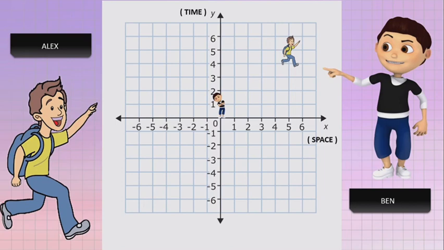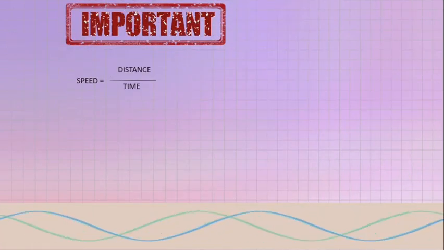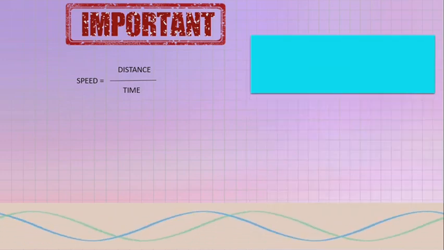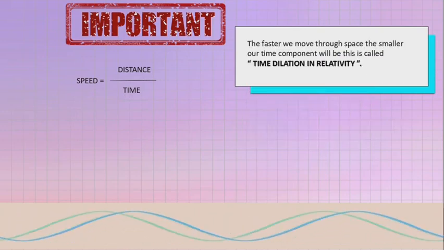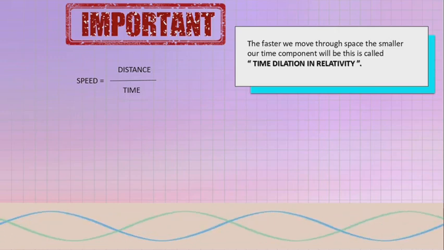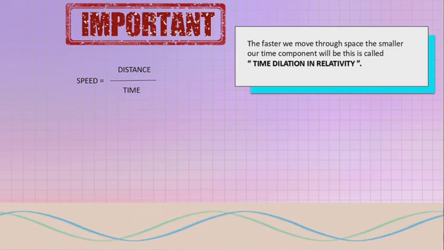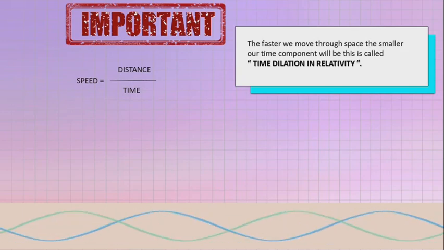But they observe that the time for Alex slowed down compared to Ben's time. In this part, relativity explains and helps us understand how motion looks from different perspectives. Remember that speed is equal to distance over time. The faster we move through space, the smaller our time will be. This is called time dilation in relativity. The more you exert speed, the distance will expand and the object will contract, what we call length contraction, and the time of the object will be dilated.